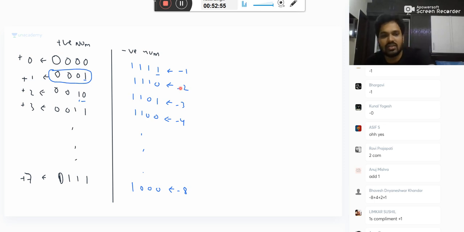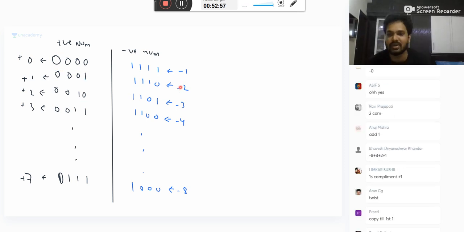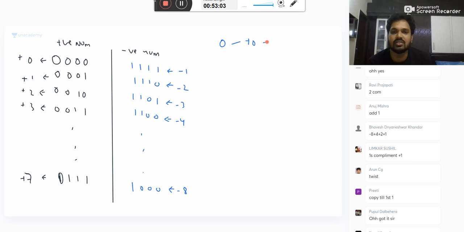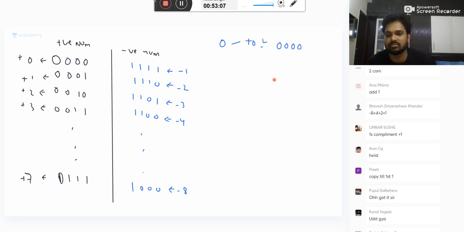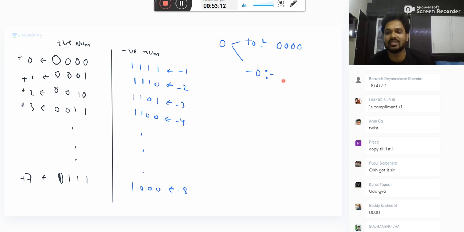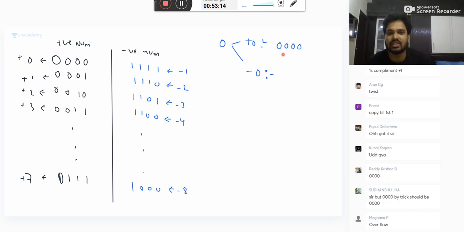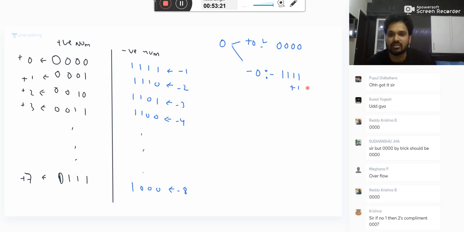Then why, sir? What happened to minus 0, sir? Where is my minus 0? Let's try the minus 0. So 0 is having here plus 0. Plus 0 is what? All zeros. Minus 0 is you take complement of this and add 1 because it's 2's complement now. You should take complement and 1.